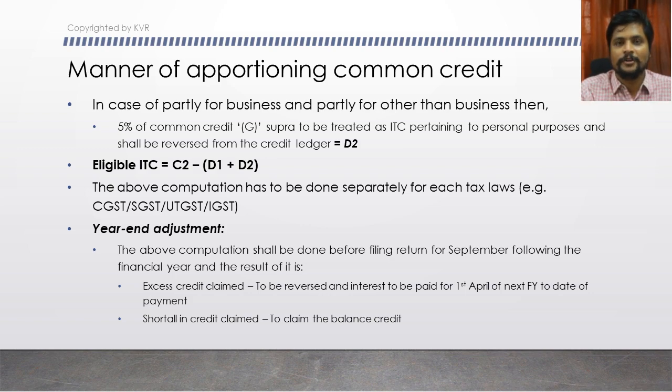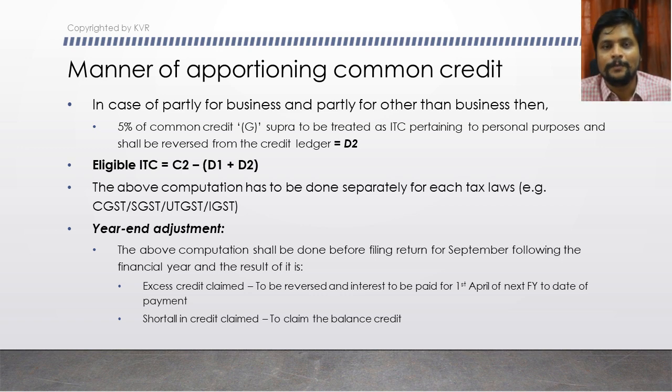During your provisional computation you would have claimed the excess credit, and in the final computation it results as an excess credit already claimed. In that scenario you have to reverse the amount which is claimed in excess, at this juncture, and interest has to be paid on that.